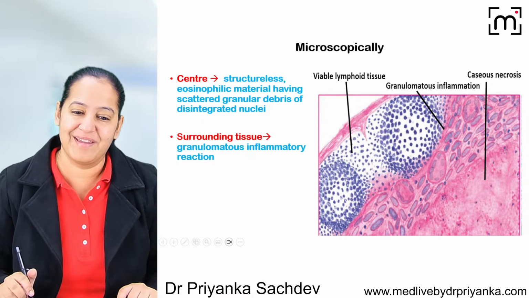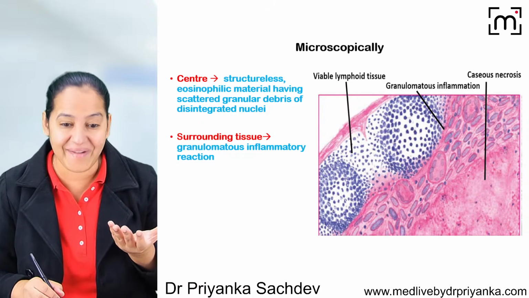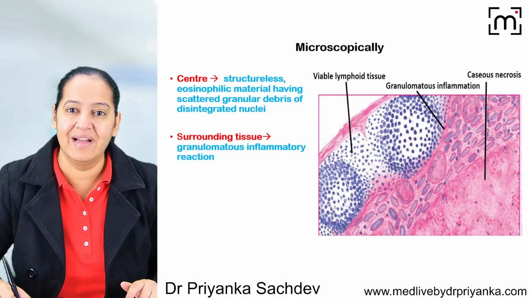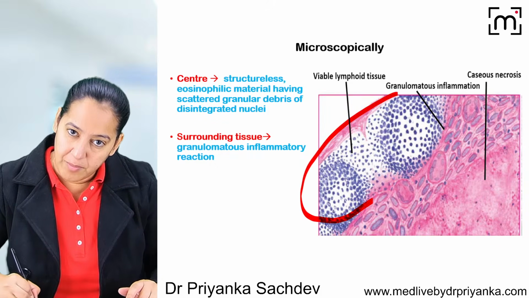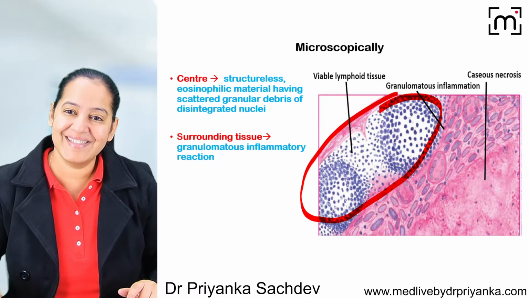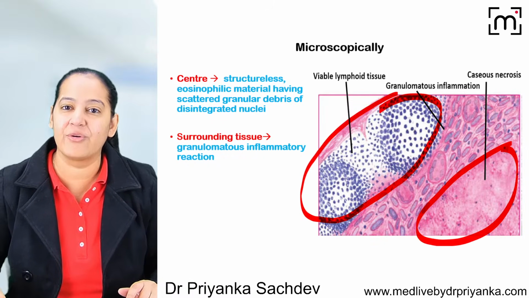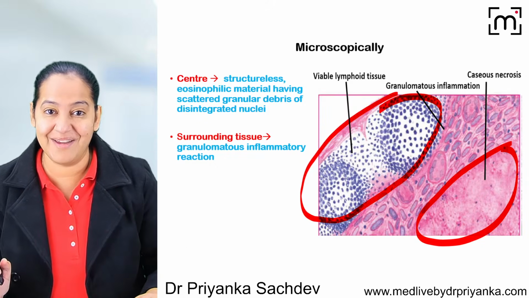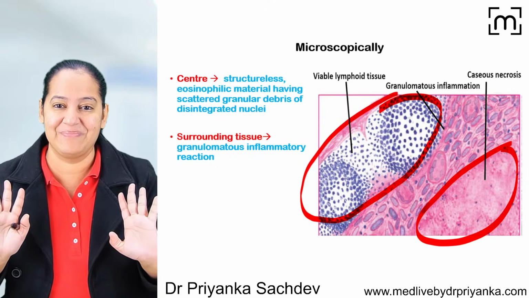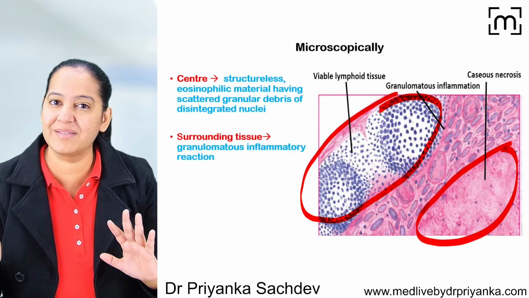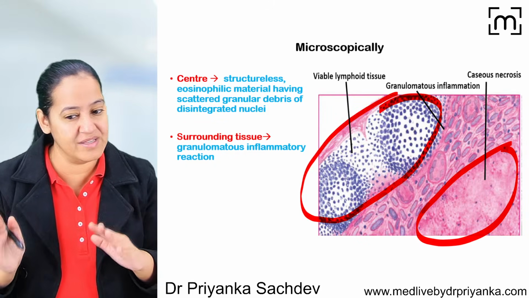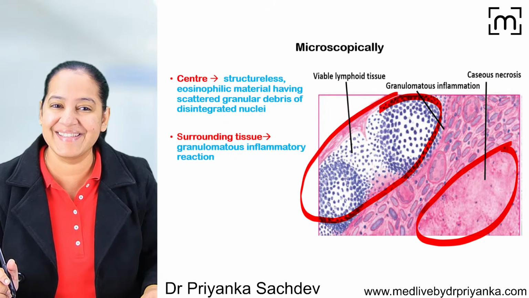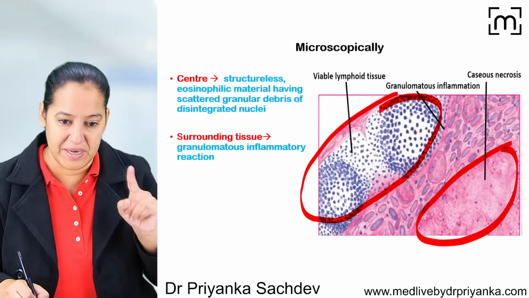This is the microscopy. Again in microscopy, first identify the organ. I guess it's a lymph node and you all can see it. It's a lymph node. Okay. You can see this is a normal lymph node and you can see this is a necrotic lymph node, and at the junction I can see the inflammation. So basically the thing is the same. It is the eyes that can pick it up. And in all the diagrams I'm showing you the same thing. On one side it's normal, on one side it's necrotic, and at the junction I'm showing you the inflammation. Say yes. Got it?